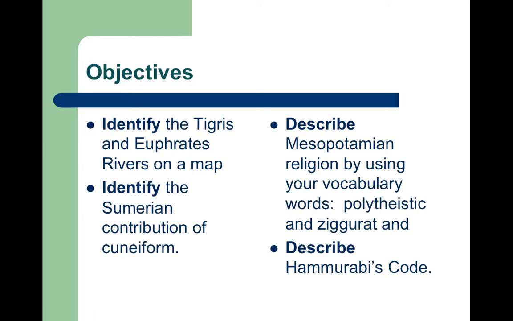This is a reminder of what your objectives are for these 2 days of rotations. At your stations, you should be able to identify the Tigris and the Euphrates rivers on a map, identify the Sumerian contribution of cuneiform, describe Mesopotamian religion, and describe Hammurabi's Code, which is what we'll be focusing on tonight. Describe Hammurabi's Code using details.